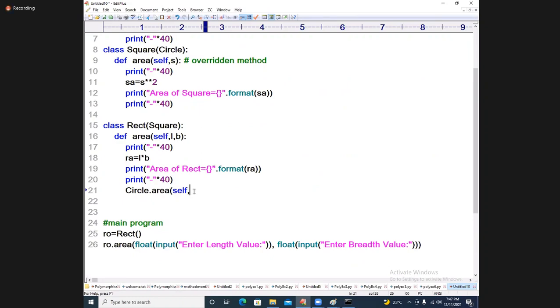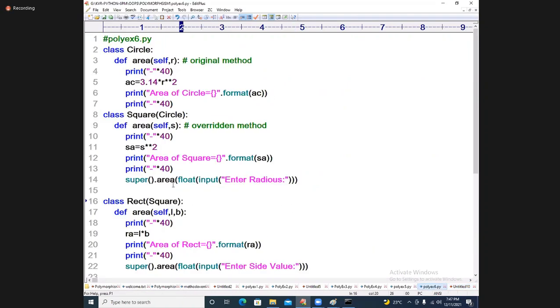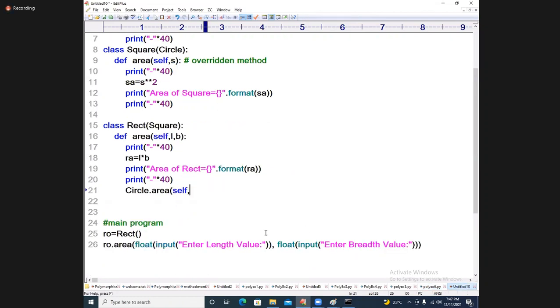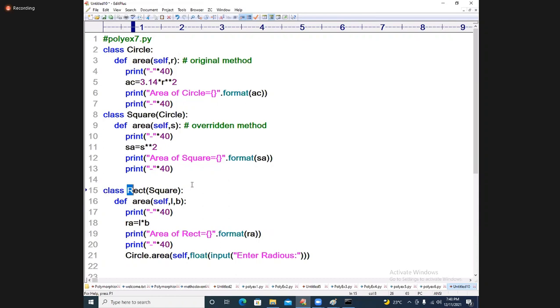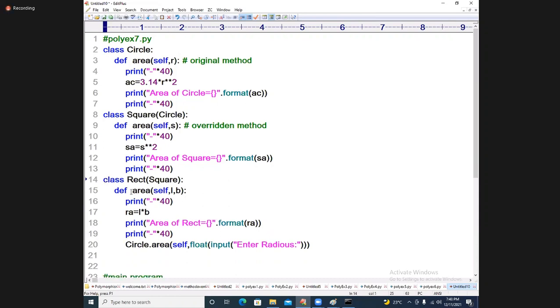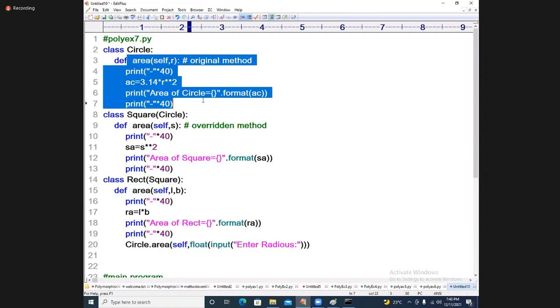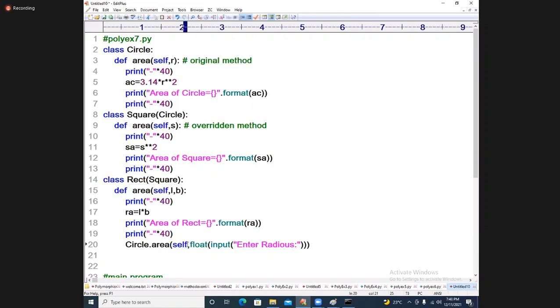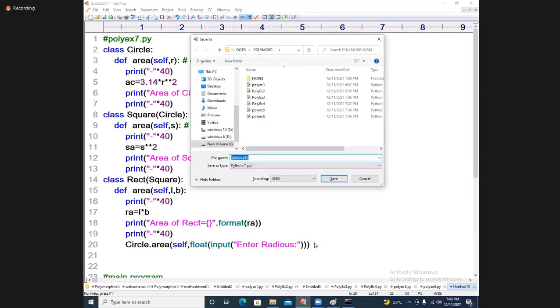What is that value if any? Take the previous sentence, enter radius r. You take that radius, float of radius. I will close it. See, class name dot, directly from the bottom of the class. From the bottom of the class, I am calling this area method of circle: float of input of enter radius. See that now?